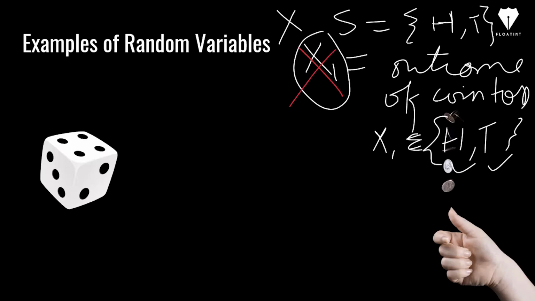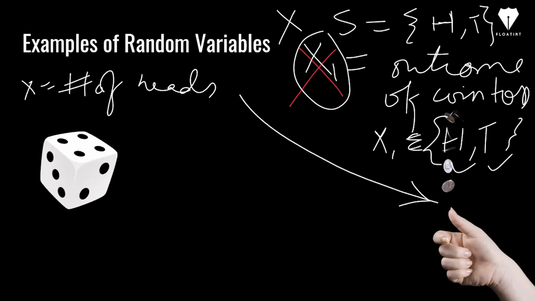So how can we define a random variable for this experiment? We can write x as the number of heads that we get while tossing a coin.